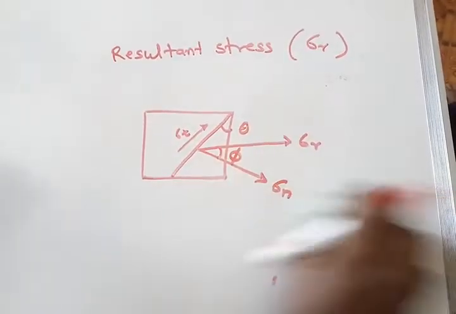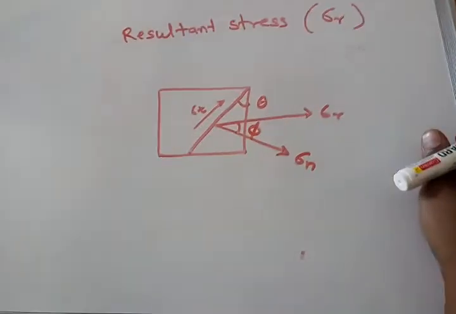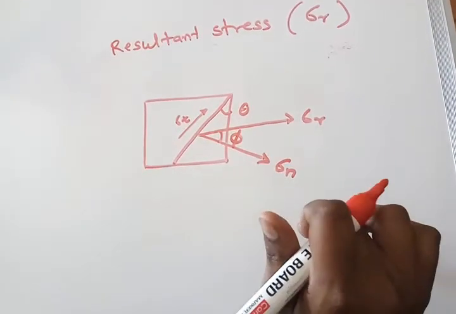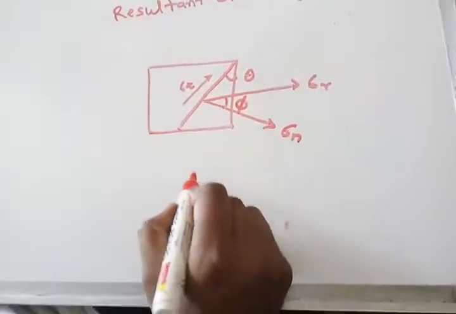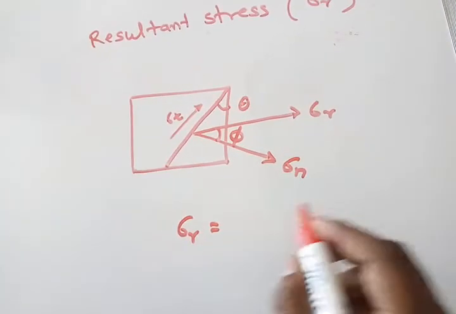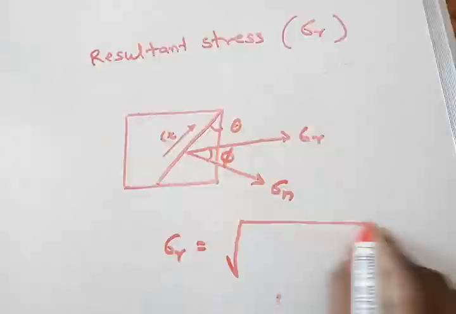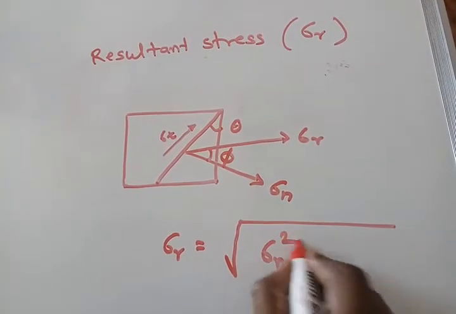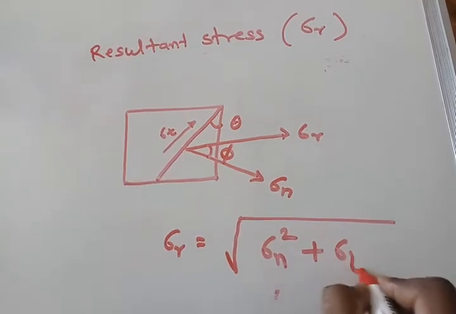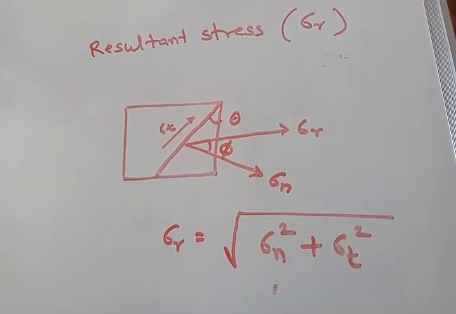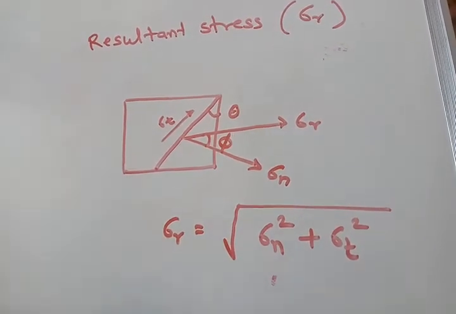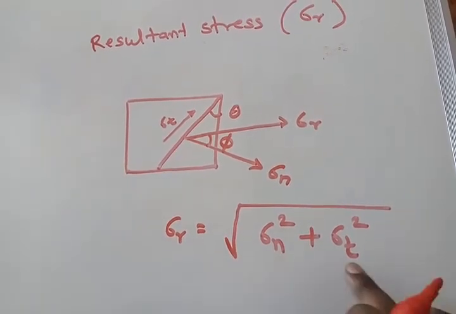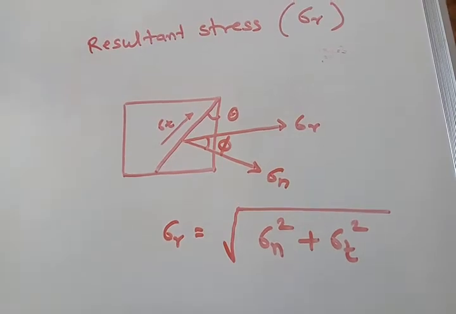Then what will be the resultant stress? Sigma r is the resultant of both these stresses, and it is calculated by this formula: sigma r is equal to the square root of sigma n square plus sigma t square, where this is the normal stress and this is the tangential stress.